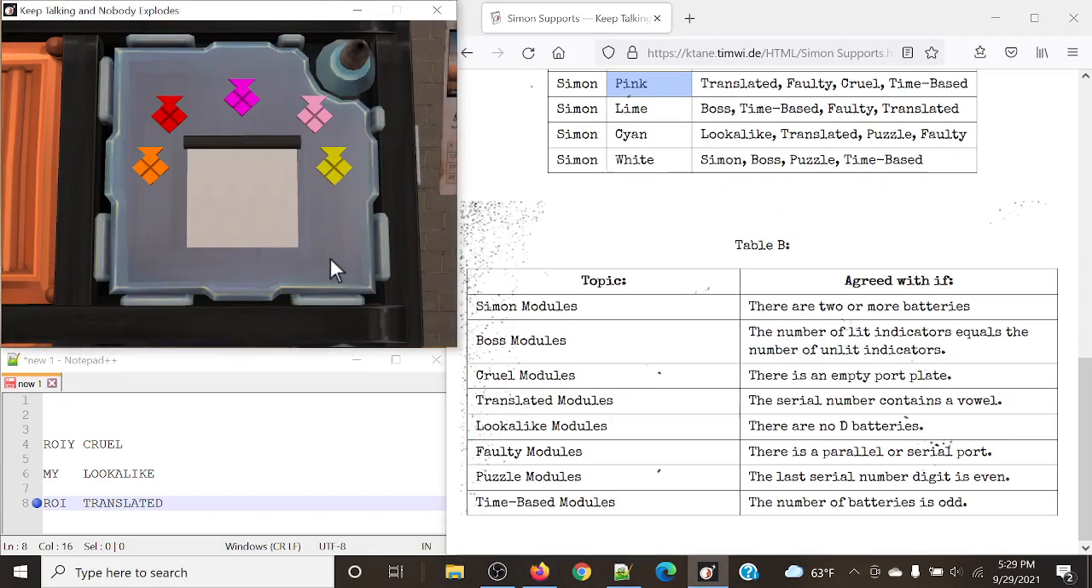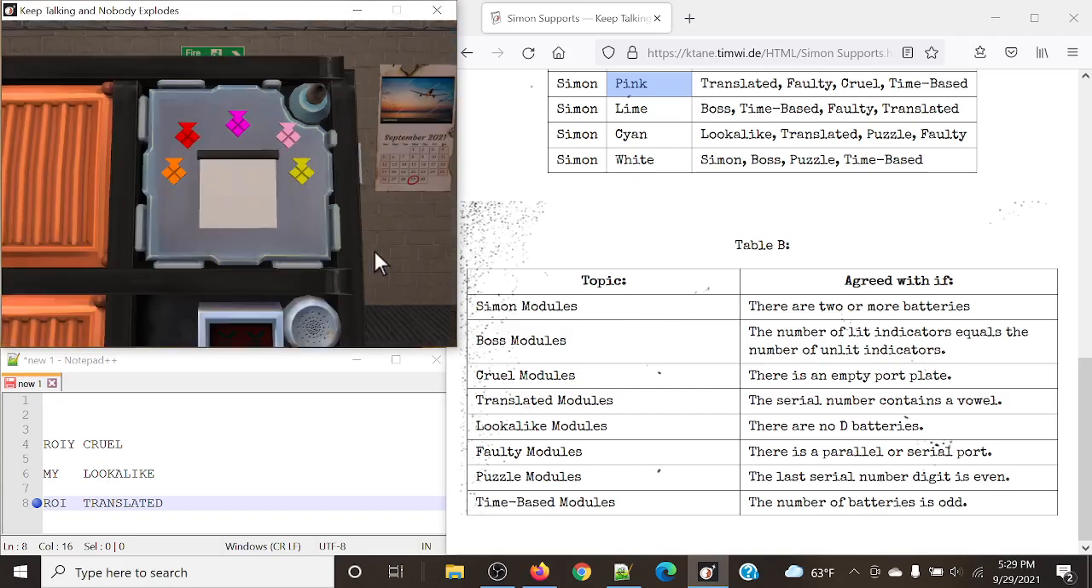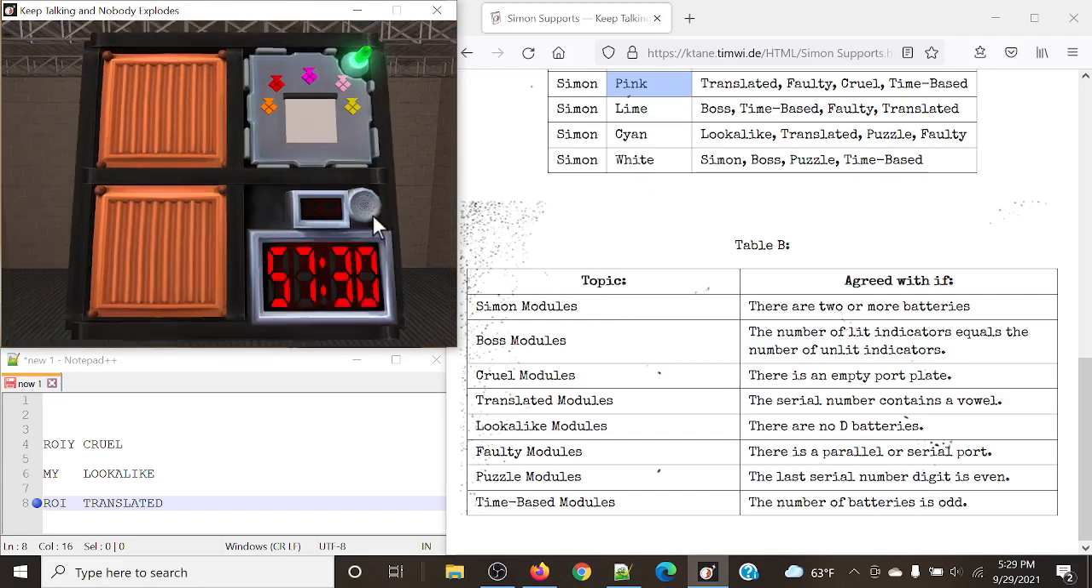And as I said before, if we happen to not agree with any of them, we would simply do it in that middle pause right here after this third flash, like so. So we'll do translated with red, orange, and pink. And just like that, my friends, is a solved module.